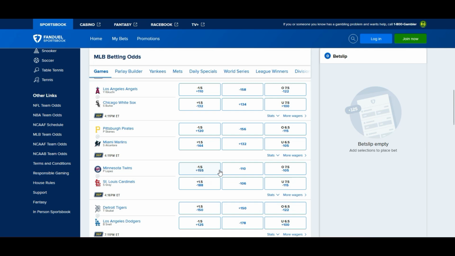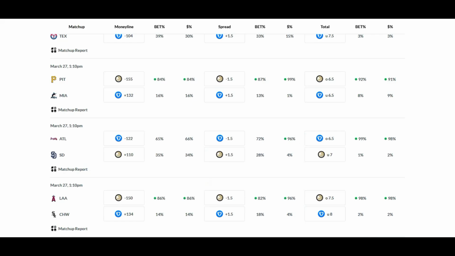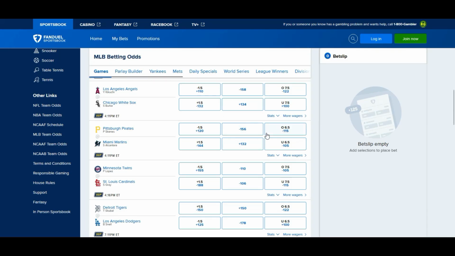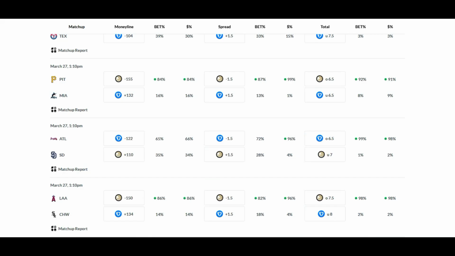Now, Pirates versus Marlins. Minus 156 money line for the Pirates, plus 132 for the Marlins. Where's the money going? 84% going with the Pirates, 16% going with the Marlins. And they're above that minus 150 threshold. It's hard to go against that in baseball. You don't get these kinds of odds that often unless it's a noticeable favorite, especially early in the season like this. Opening day.